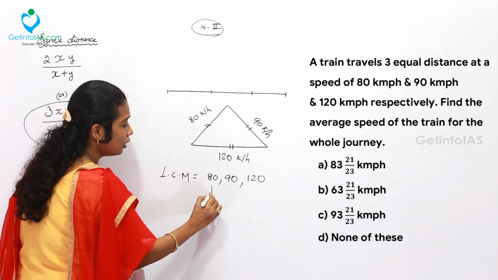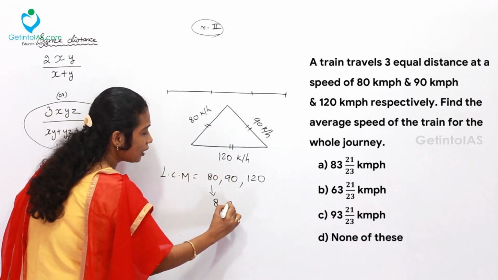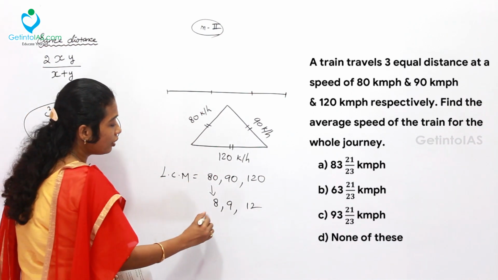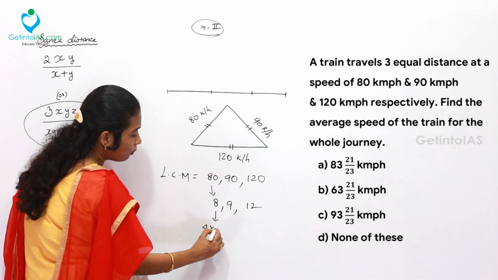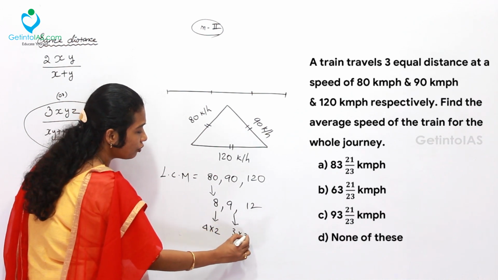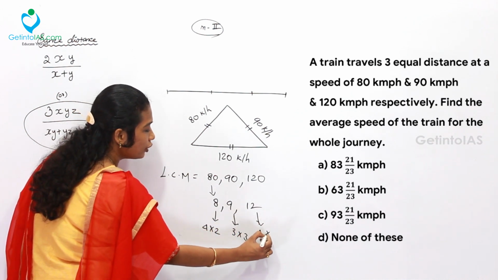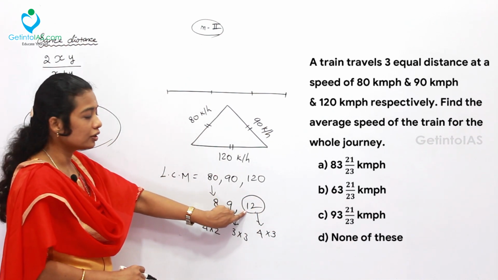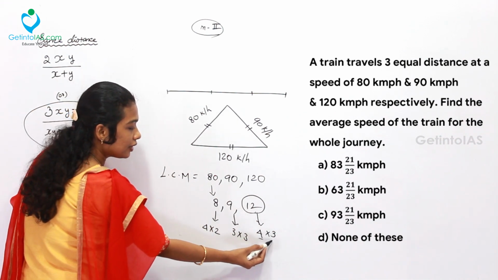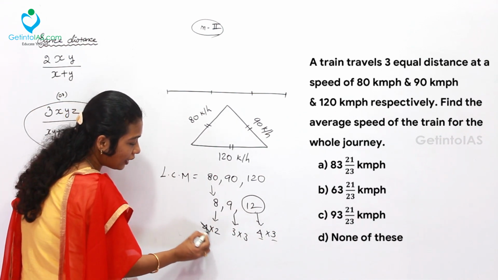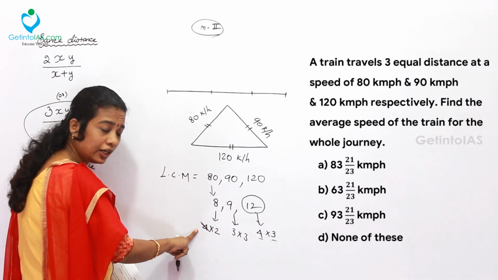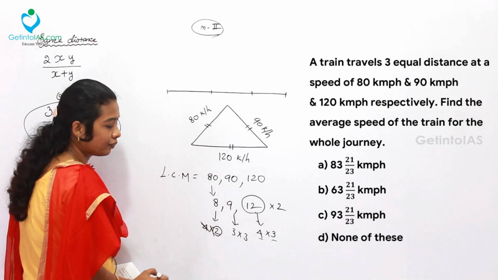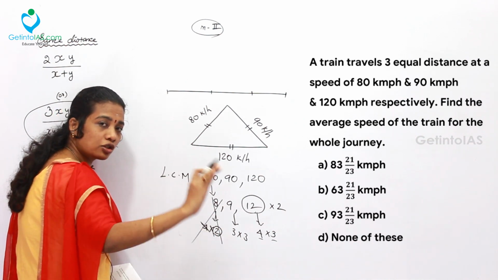For that LCM, you can forget the zeros. You can take only 8, 9 and 12 because the number of zeros is equal in all the terms. So here 8 is 4 into 2, 9 is 3 into 3, 12 is 4 into 3. Always look at the highest number, that is 12. Here 12's factors are 4 and 3. This 4 is present one time in 8. So leave that 4 and take this 2, which is to be multiplied with 12. Then the part of 8 is over.